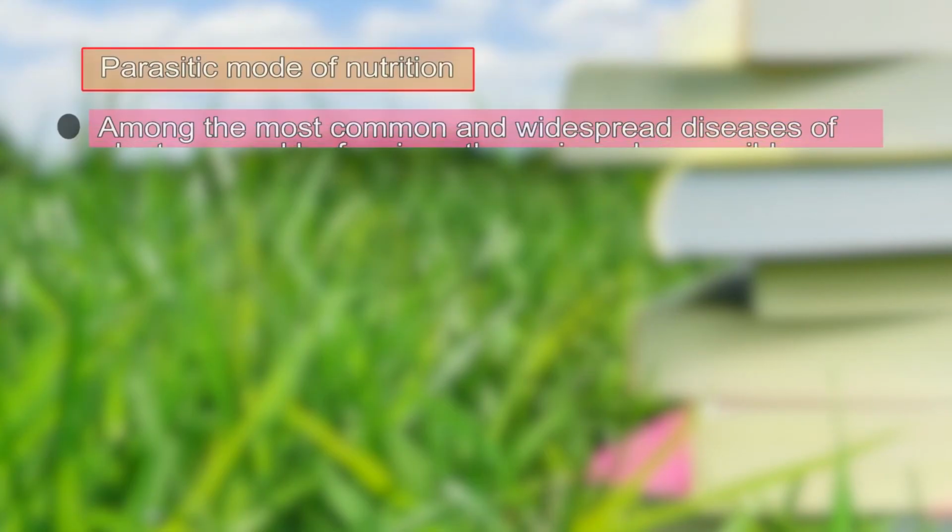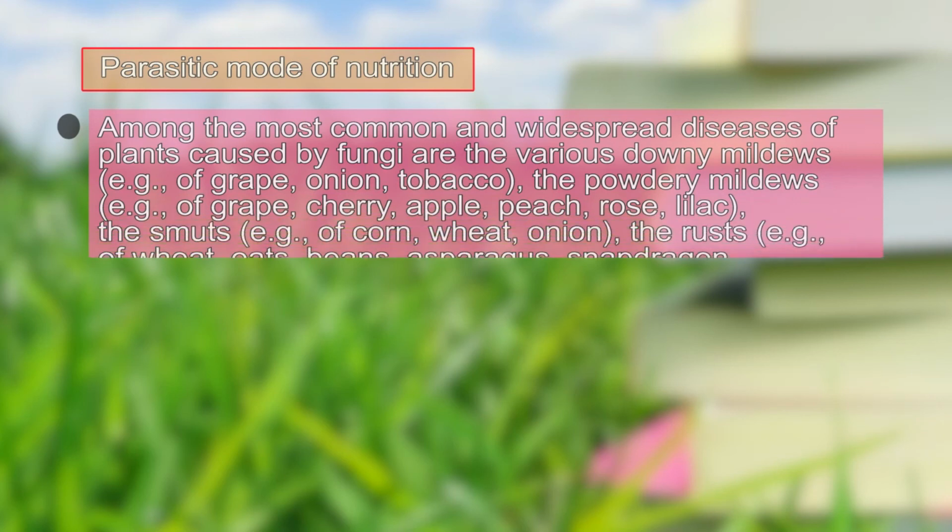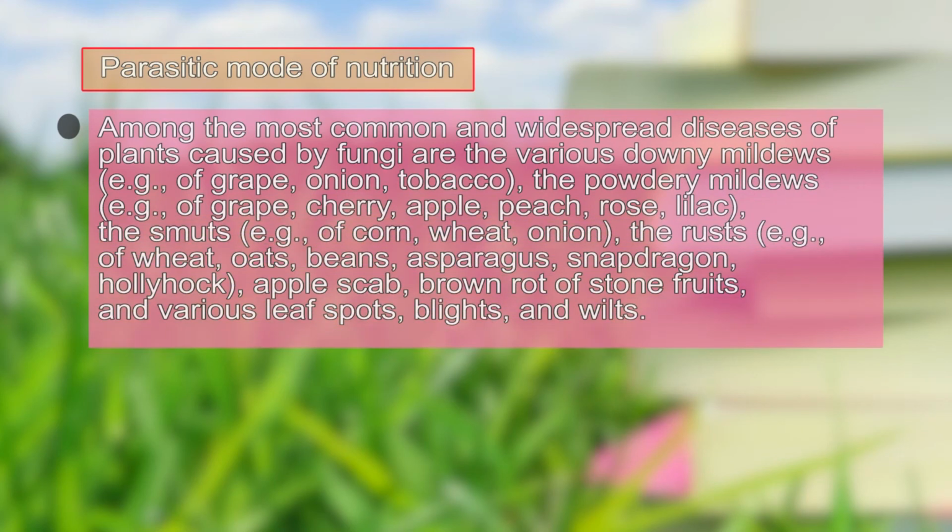Among the most common and widespread diseases of plants caused by fungi are downy mildew, which takes place in grapes, onion, tobacco; powdery mildew, which takes place in cherry, apple, peach, etc.; the smuts, the rust, apple scab, brown rot of some stone fruits and various leaf spots.